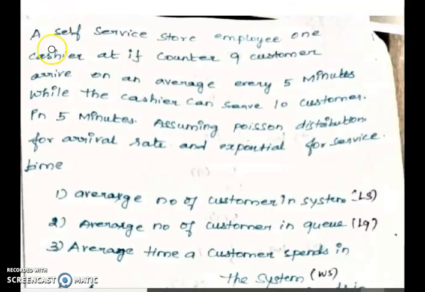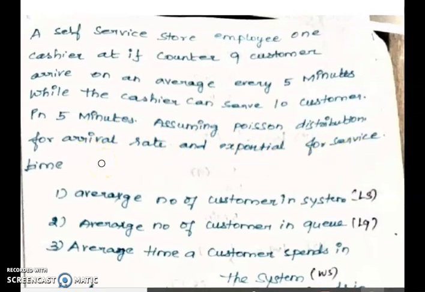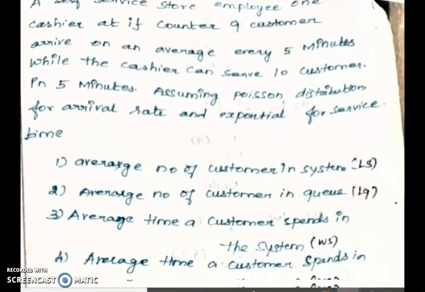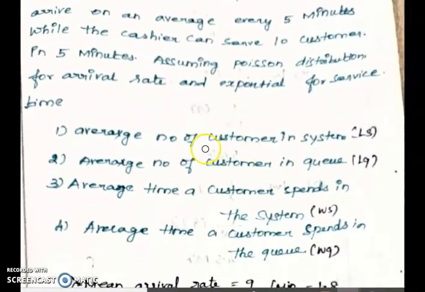This is another example problem. A self-service store employs one cashier at the counter. 9 customers arrive on average every 5 minutes, while the cashier can serve 10 customers in 5 minutes. Assume Poisson distribution for arrival rate and exponential for service. First, we have to find the average number of customers in the system, called LS.